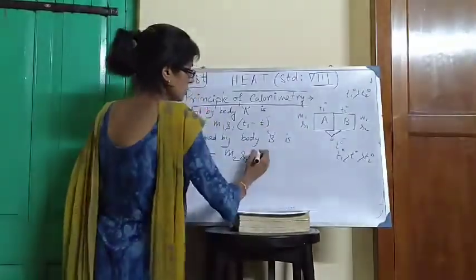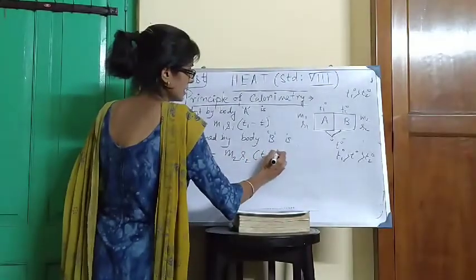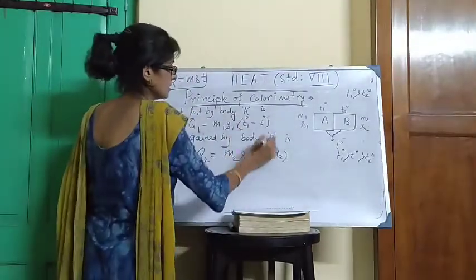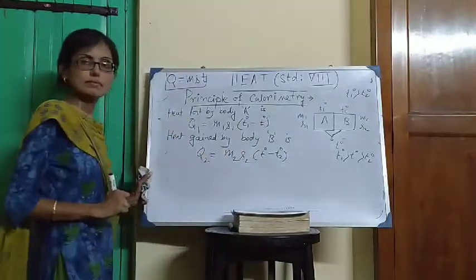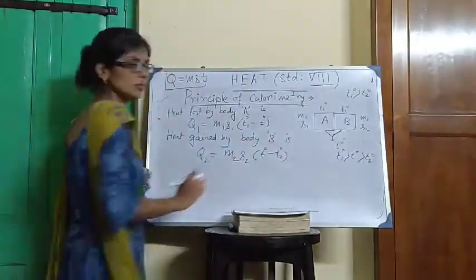T is greater than T2, so definitely it is T minus T2 degree. That is the increase in temperature of the colder body.